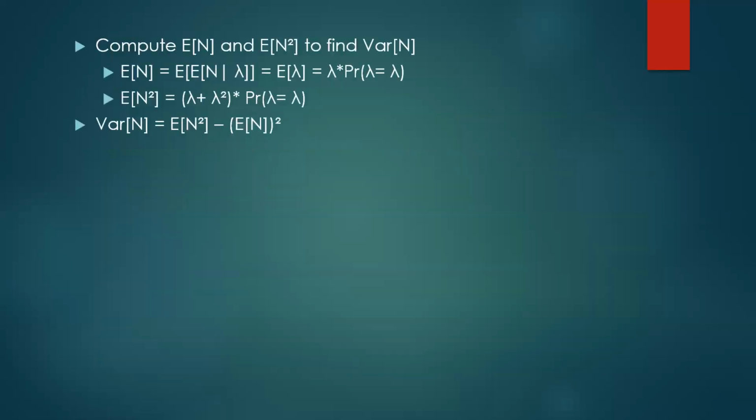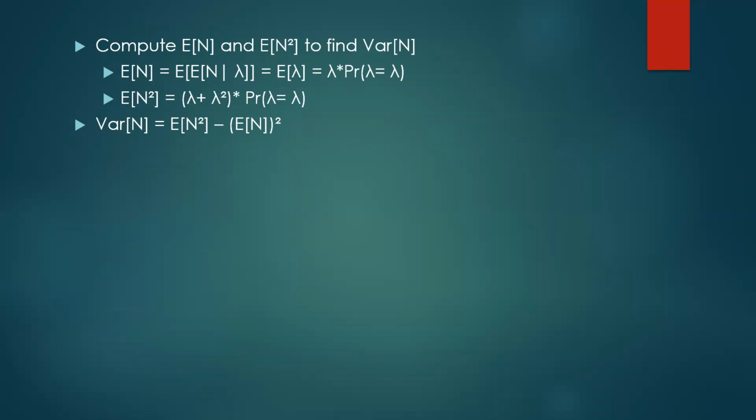We are given the information that the variance of N is 31.0115. To compute the variance, we need to compute the first moment and second moment first. For the first moment, the expected value of N, we know that is the double expectation of N given lambda, which is also the expected value of lambda.